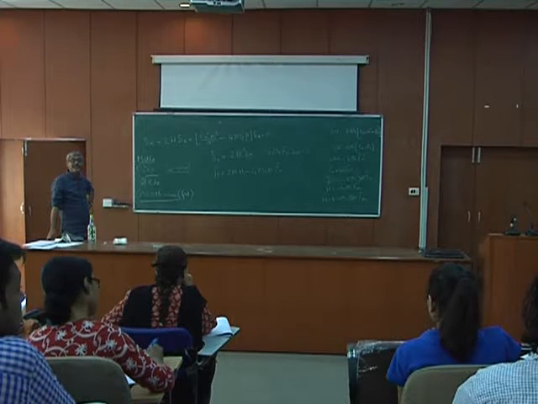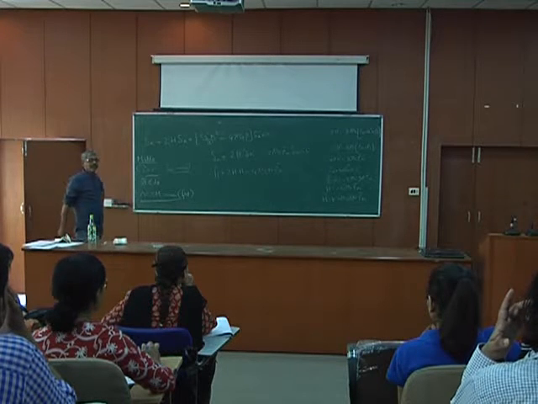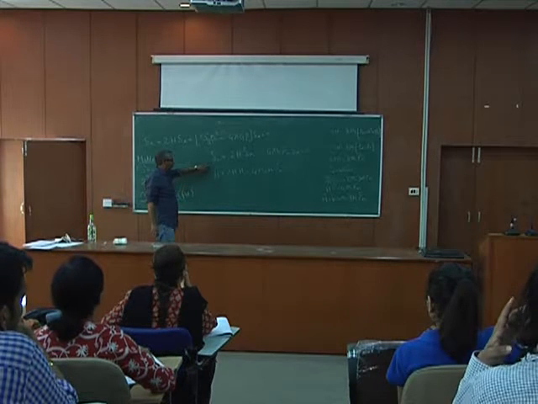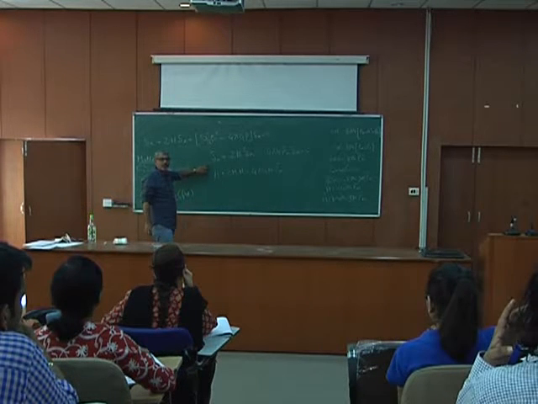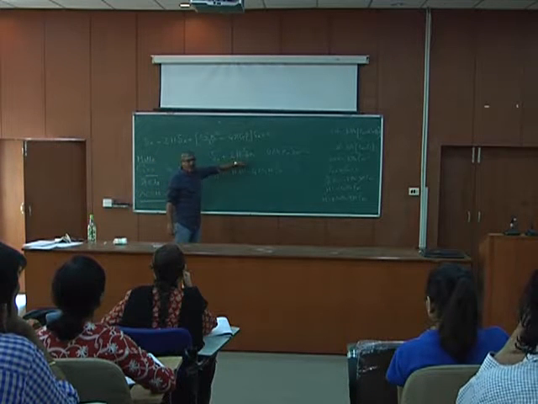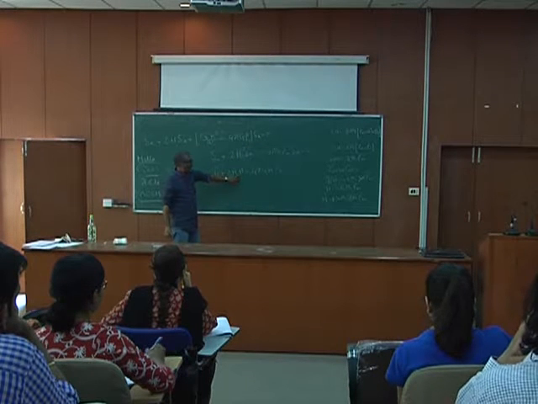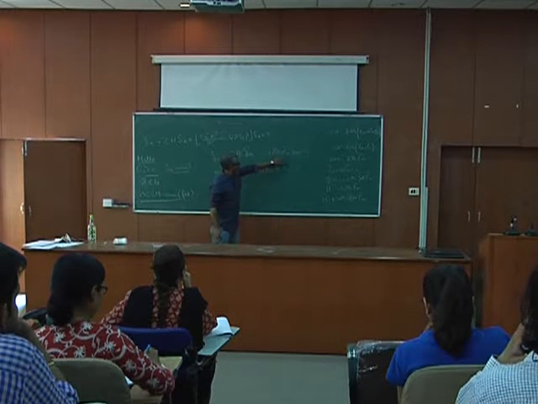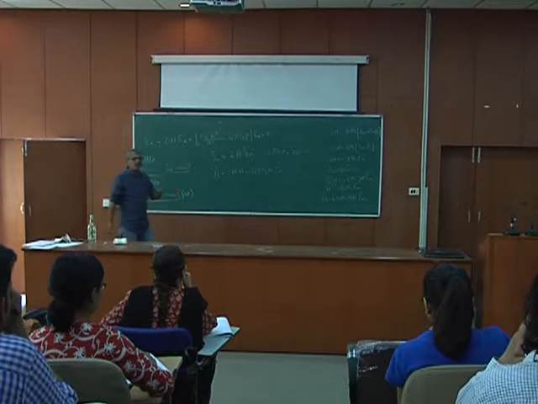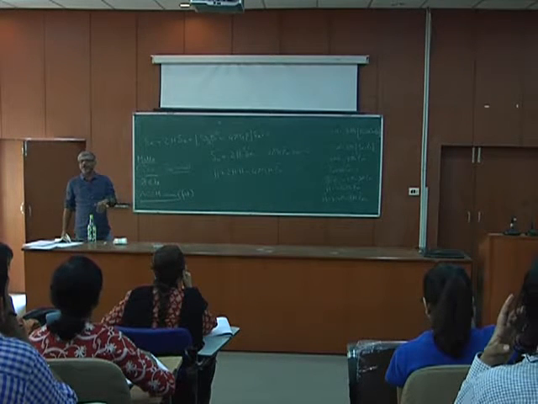Both are the same equation, one is in delta m, one is in H. Delta m double dot, H double dot, 2H delta m dot, so 2H H dot, minus 4 pi G rho m bar delta m, H. So both equations are the same equation.